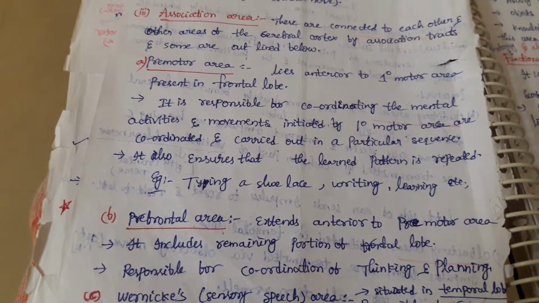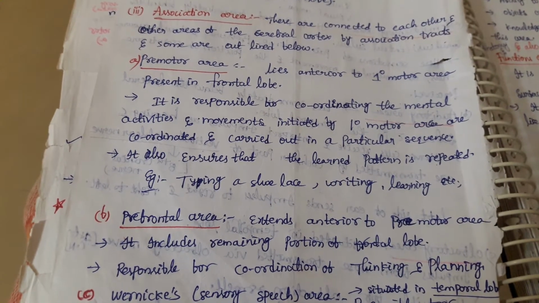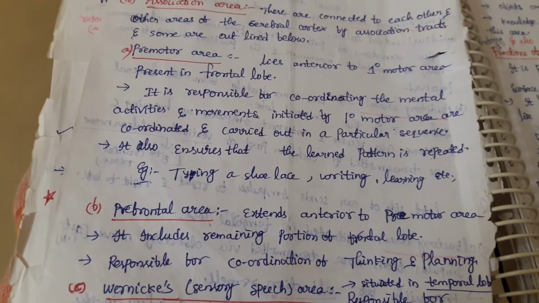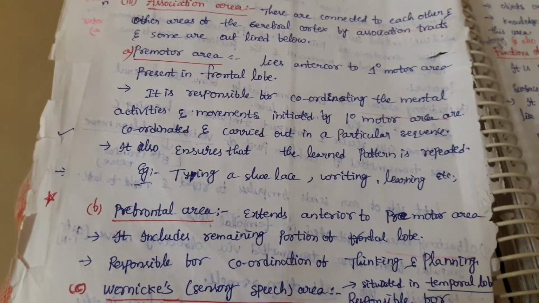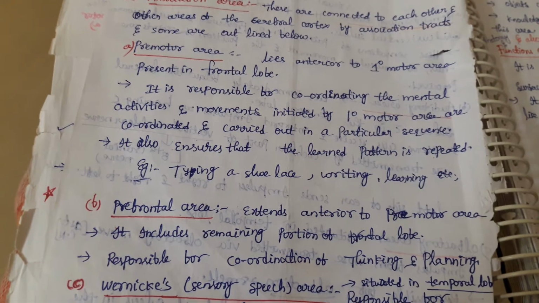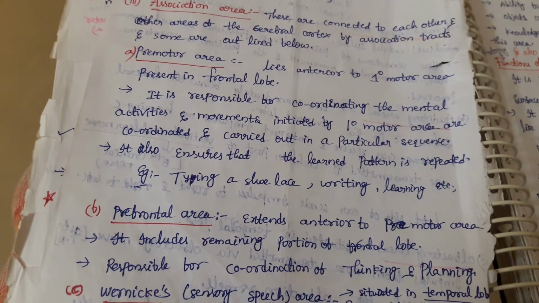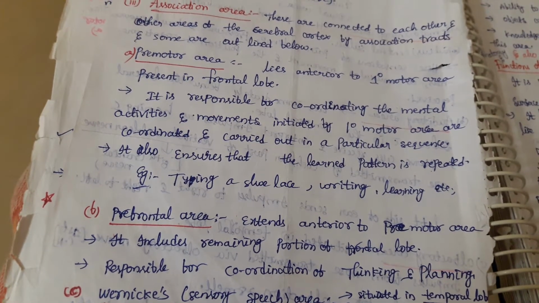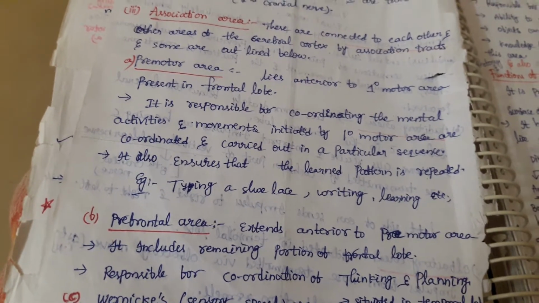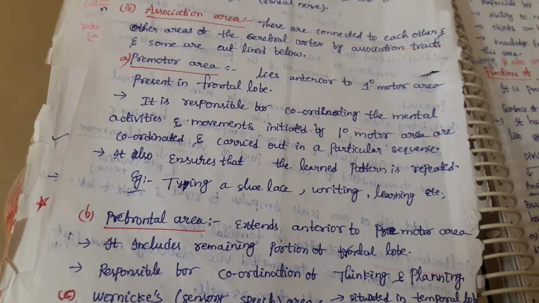It is responsible for coordinating the mental activities, and movements initiated by primary motor area are coordinated and carried out in a particular sequence. For example, tying a shoelace or writing, learning, etc. What is happening here? Your muscle movement is involved in this, as well as your thinking ability or your behavior. Nothing but coordination of two things is involved here. So it also ensures that the learned pattern is repeated.